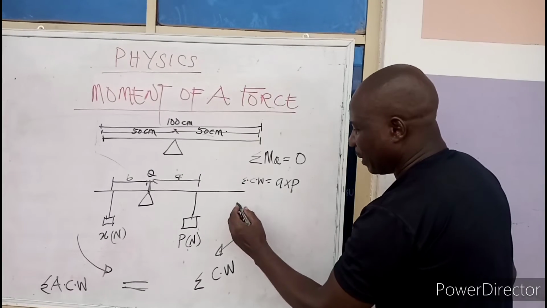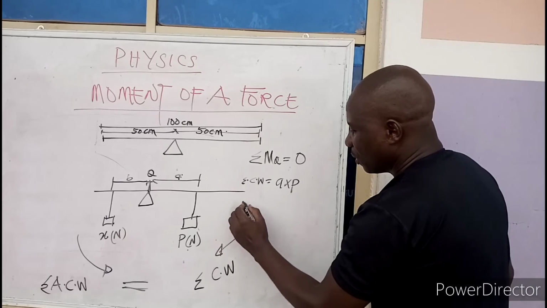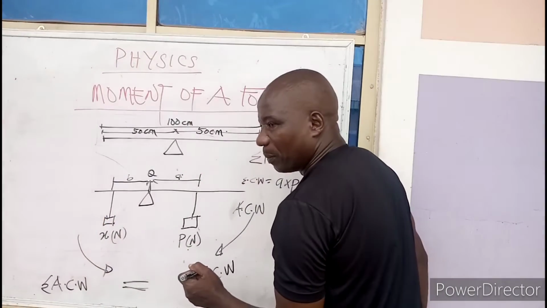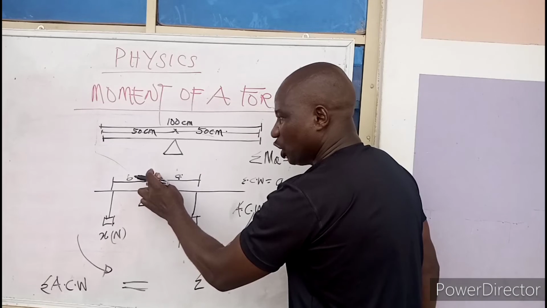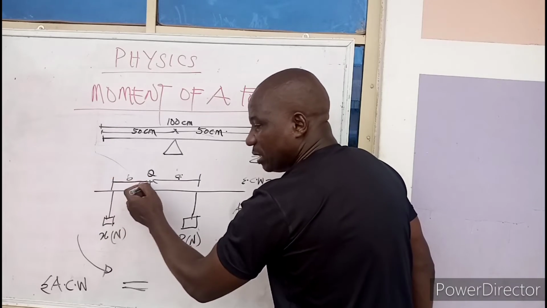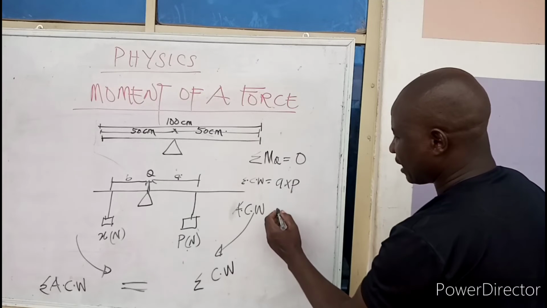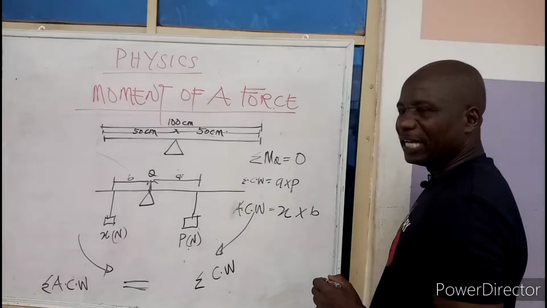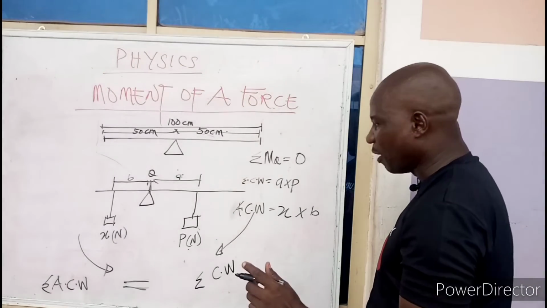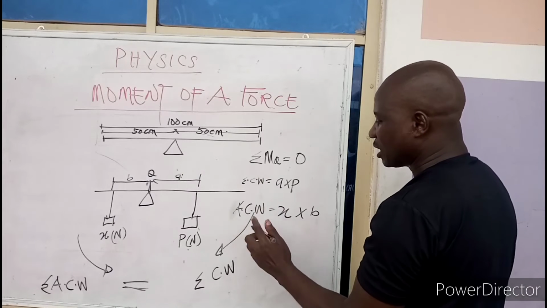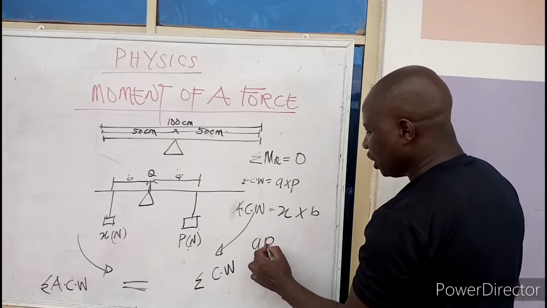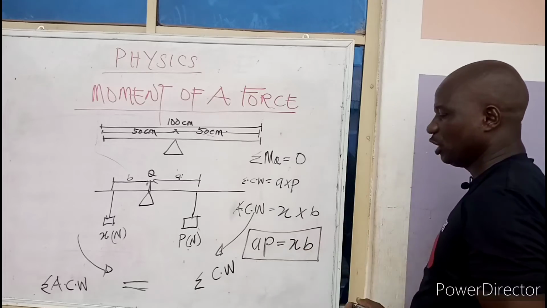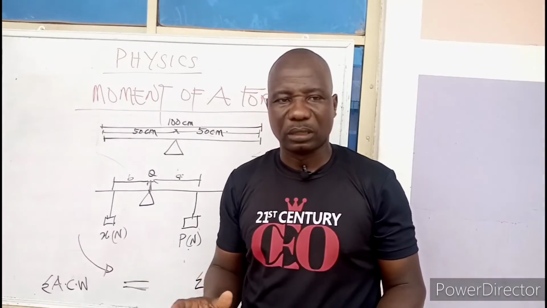What about my anti-clockwise moment? Where am I taking the moment from, class? I'm taking it at point Q. So what is the distance? The distance is going to be B. So I multiply, that is X times B. Going by the principle of moment, the sum of clockwise must be equal to anti-clockwise. So it means AP must be equal to XB, if the body is to be in equilibrium. I hope I'm clear. Is that understood?